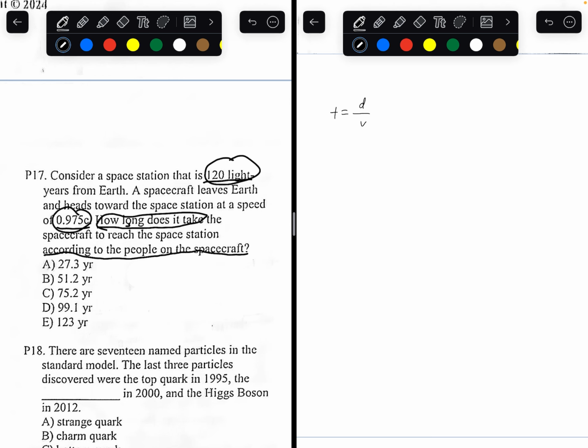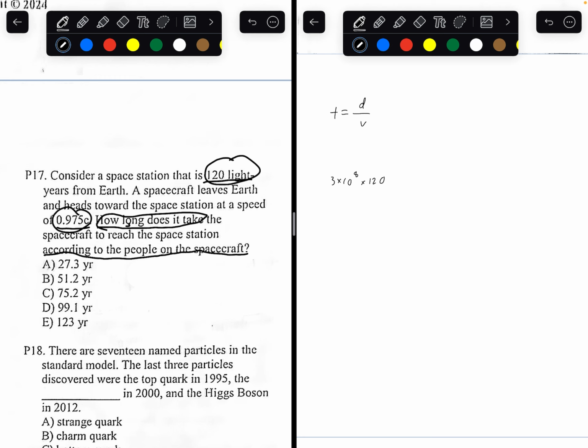And you might be confused with the 120 light years and 0.975. A light year is essentially how far light travels in 1 year. So 120 light years means light has to travel 120 years. That's how far the distance is, if light traveled for 120 years. So we know the speed of light is 3 times 10 to the power of 8 meters per second times 120 years.